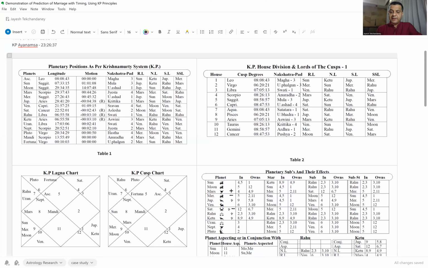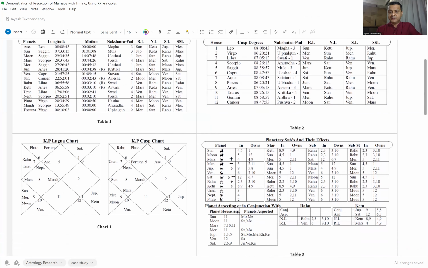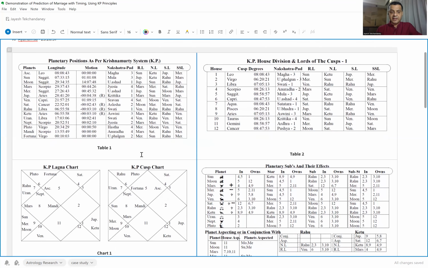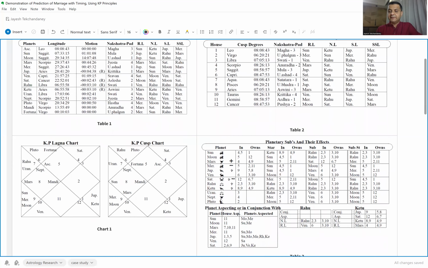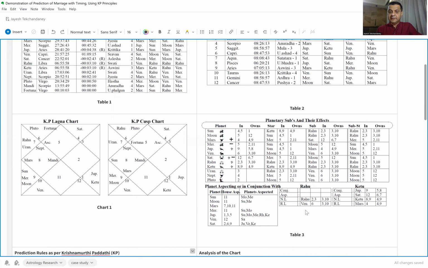A table of the planetary subs and the effects is seen here. So what we have in table 1 is the planetary position. Table 2 gives the degrees of the cusps. The KP Lagna and the cusp chart we've already seen here in chart 1. And then the significators of the different planets. So we have Sun. Sun is the lord of the first house, as we said, it's a Leo ascendant.